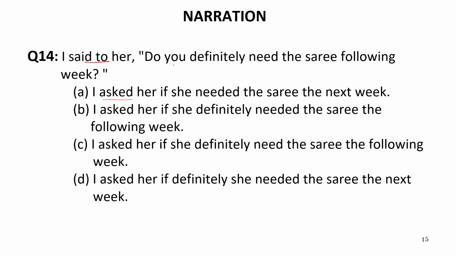Now, you will be converted according to the object that is she. So she definitely needed. Now let us see in which sentence there is written she definitely needed. So if she definitely need has to be converted into needed. So this cannot be the answer.